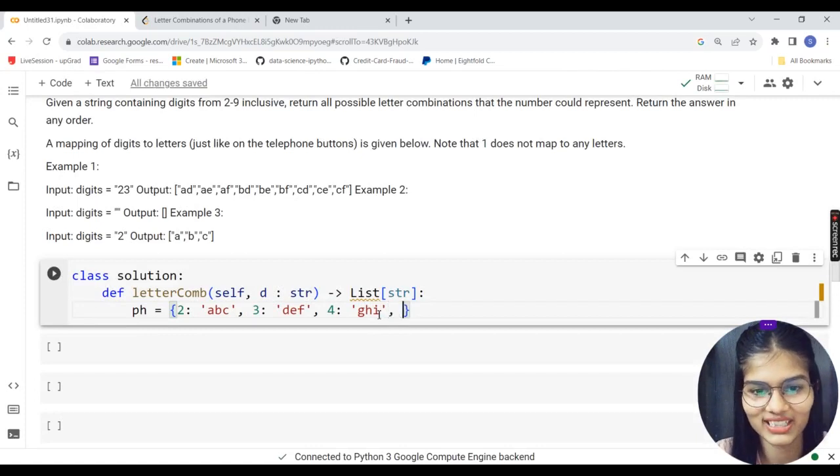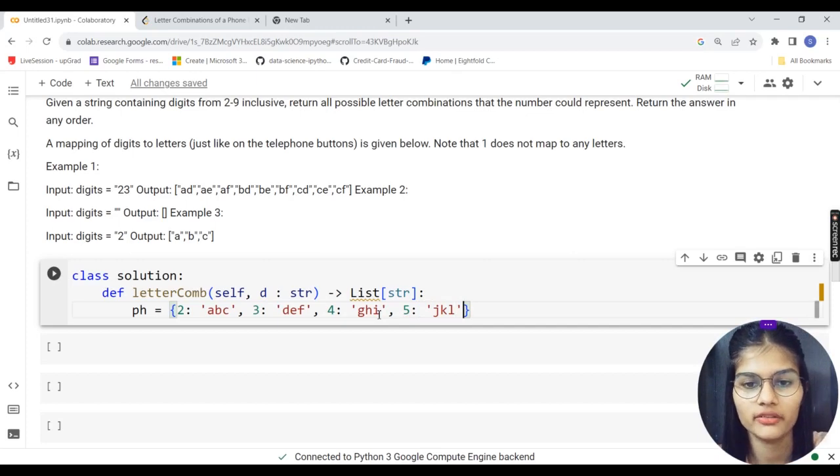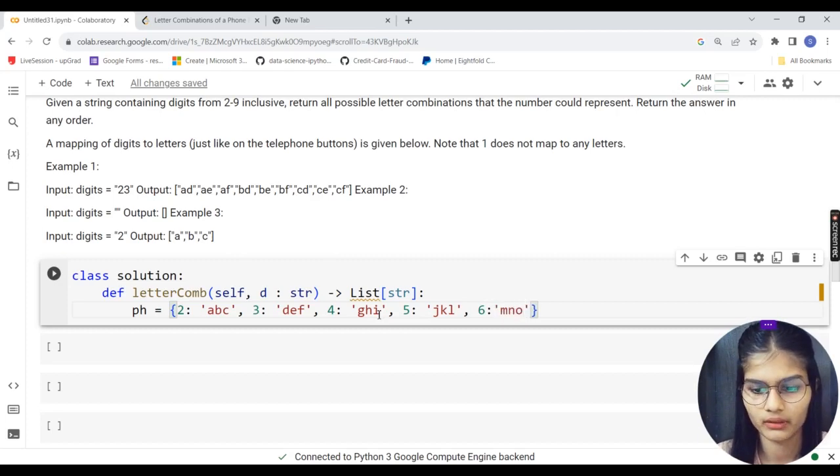Did I write that wrong? Okay. G, H, I, J, K, L, B, E, F. Yeah, I was writing it wrong. Oh my god, did I forget something? But that's maybe fine. Okay, so yeah. J, K, L, M, N, O.